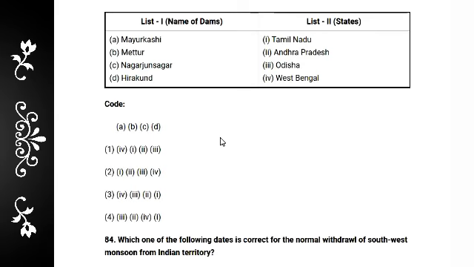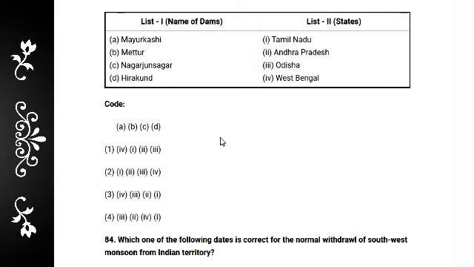The Mayurakshi, Mettur, Nagarjuna and Hirakud dams. Mayurakshi dam is in West Bengal, Mettur dam in Tamil Nadu, Nagarjuna dam in Andhra Pradesh, and Hirakud definitely in Odisha. So the correct answer is 1.